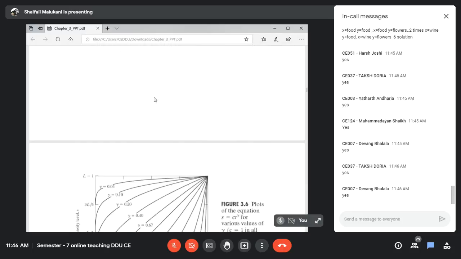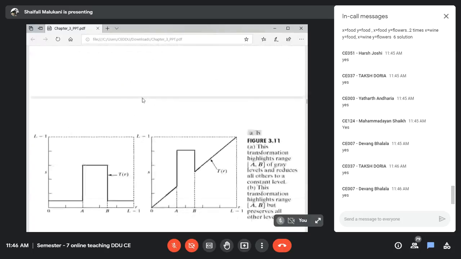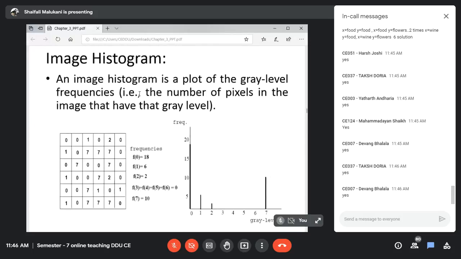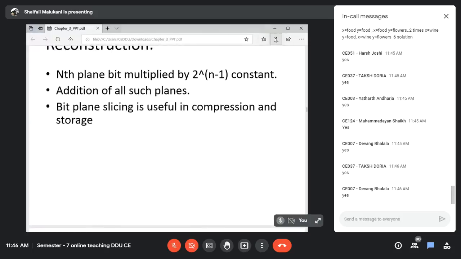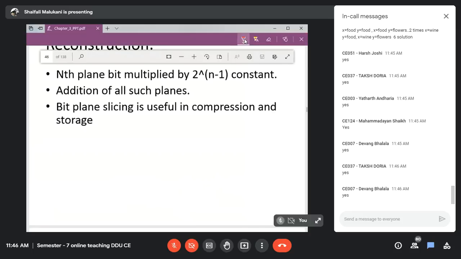So we will discuss histogram equalization. What was the basic concept? Histogram equalization is that the existence of all the possible intensities in the image, right? Suppose my image histogram has this type of shape, that means it has this type of distribution of intensities, and some intensities are not existing.